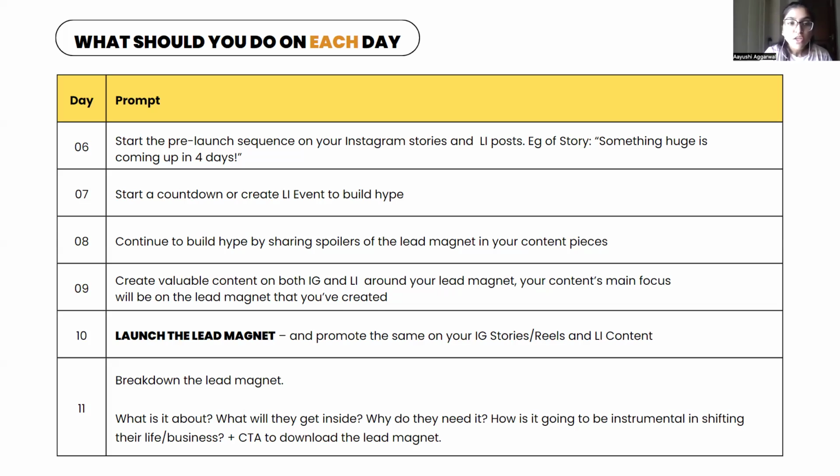On day 9, you create valuable content, content which gives educational stuff out on both Instagram and LinkedIn around your lead magnet. Your content's main focus will be on the lead magnet that you have created. Okay, let's say you have created a lead magnet around DMs.